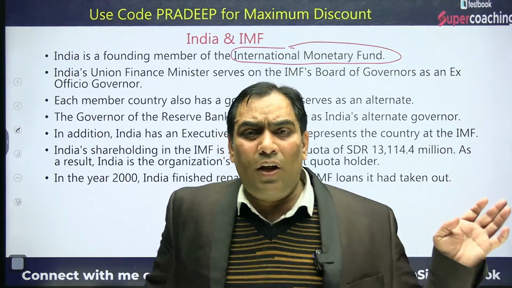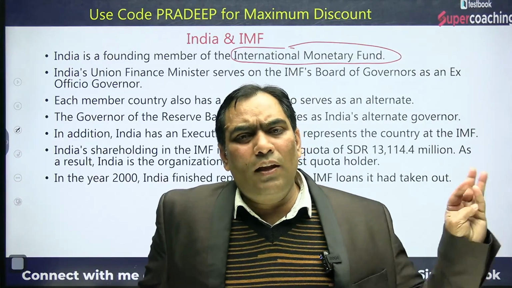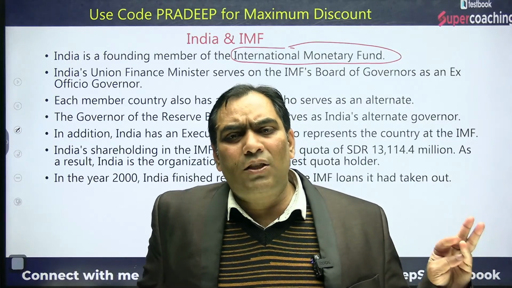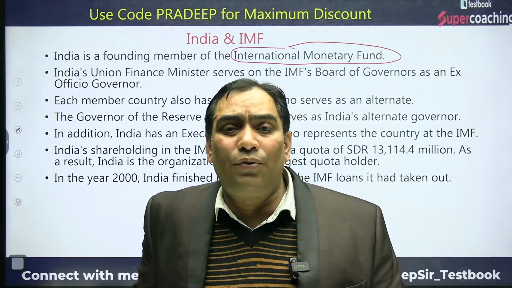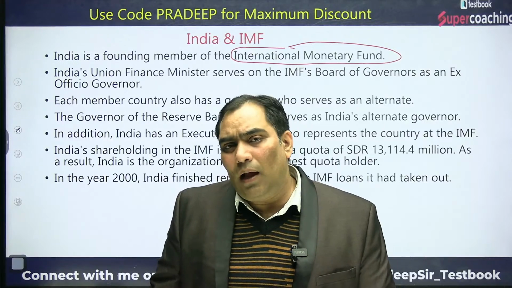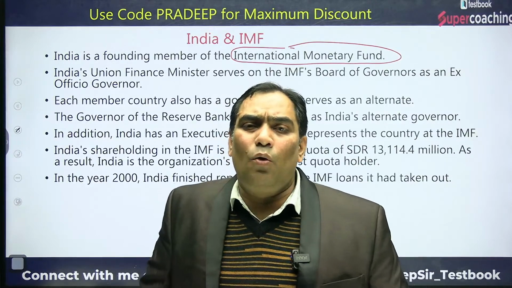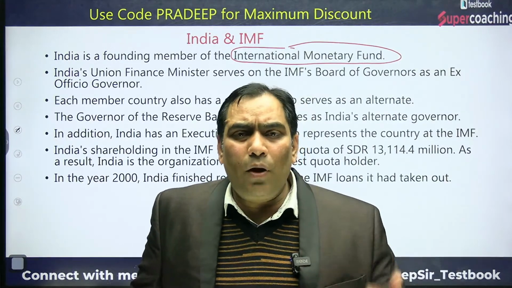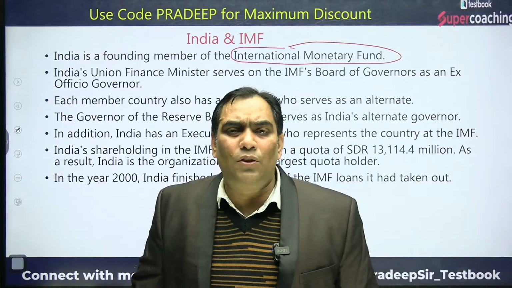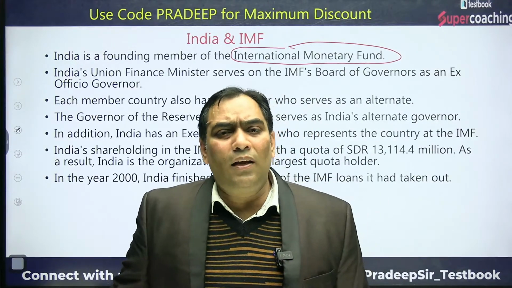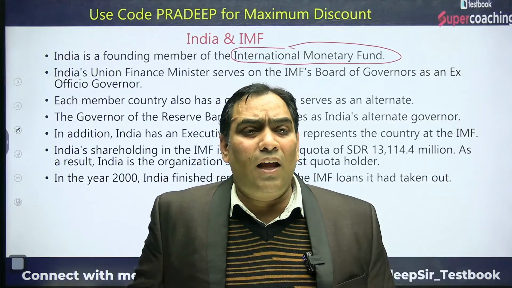We discussed the organizational structure. There was the Board of Governors, the Executive Board, and the ministerial committees. So the finance minister of India is ex officio, meaning by virtue of being the finance minister of India, he automatically becomes a member of the Board of Governors of IMF. Not only that, there is also the alternate member, and the governor of RBI acts as the